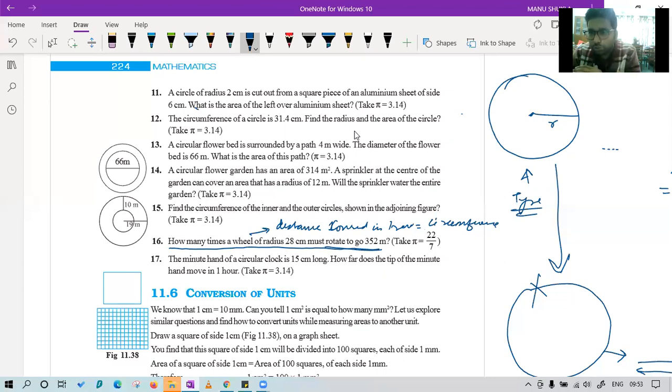Okay, sir, understood. But first we have to convert, because this is in centimeter and this is in meters. Yes, very good. You have to make them the same, so we can convert 352 meters into centimeter, then we will divide. Okay, let me stop the recording.